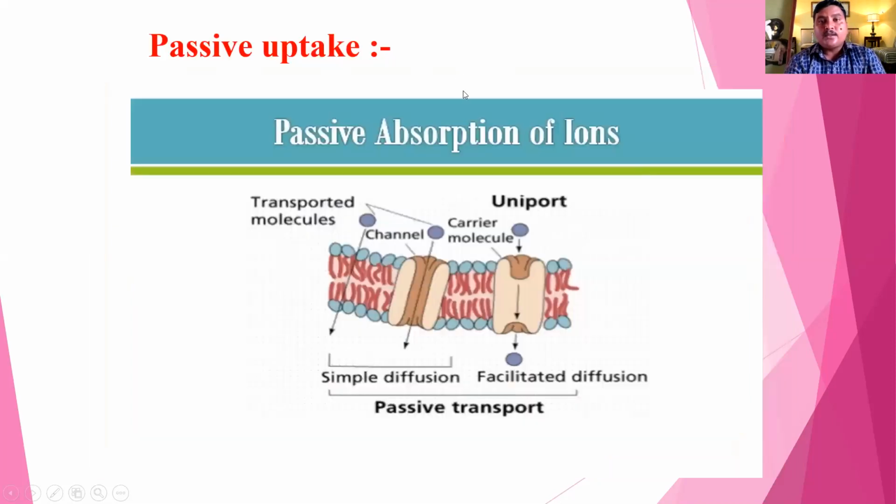Passive uptake. In passive absorption of ions, a plasma membrane structure, a channel molecule, transports molecules from one side to another side, from higher concentration to lower concentration. This is called simple diffusion, and where a facility is provided, it is facilitated diffusion. A uniporter moves a molecule from one side to the other in a single direction. Symporter means one molecule goes inside and the other also goes inside, and antiporter means one goes inside and the other goes outside.